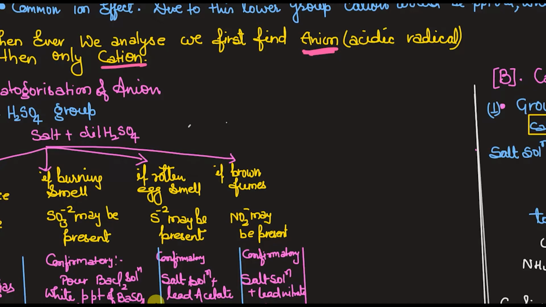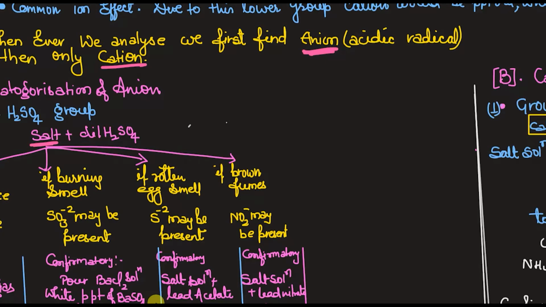So please be very clear that for the anion we use only salt, we don't use the salt solution for the identification. जब भी हम किसी भी चीज़ को identify करते हैं तो first we identify the thing and then later on we confirm whether whatever we have identified is that thing or not. So first we do identification and then confirmation. In identification of anion we never use salt solution. We always use only salt. Got it? So this is the point, remember.